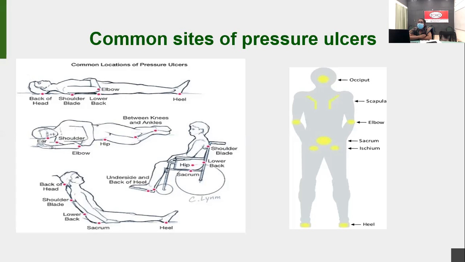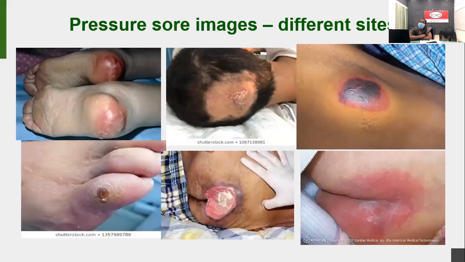So you can imagine, even if the patient is in supine position, side-lying position, Fowler's position, or even in a wheelchair, the patient can get a pressure ulcer. You can see some images of pressure ulcer: heels, occiput, scapular regions, toes, sacral region, all the different sites. It depends on the patient's position. So we need to change the position 2 to 3 hourly.